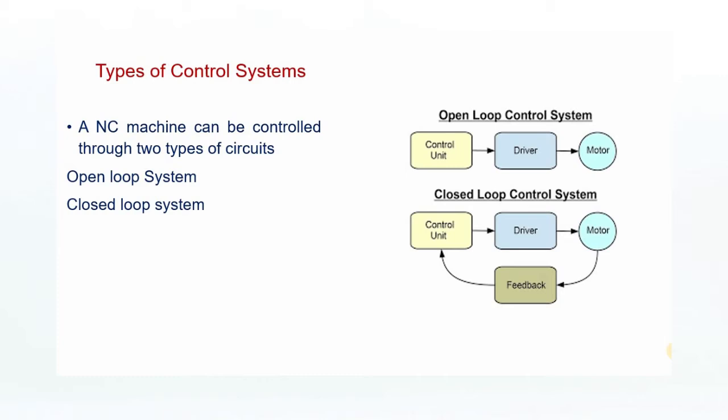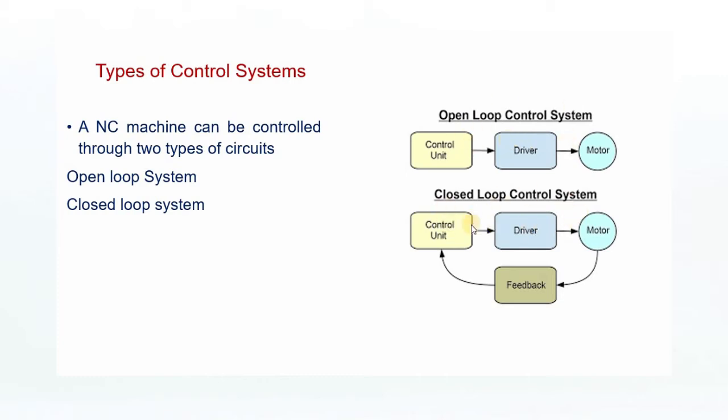An NC machine can be controlled through two types of control system circuits: the open loop system and the closed loop system. The figure shows a simple logic diagram of the open loop and closed loop control systems. The open loop control system has a control unit, a driver and a motor. This is a simple open loop control system.